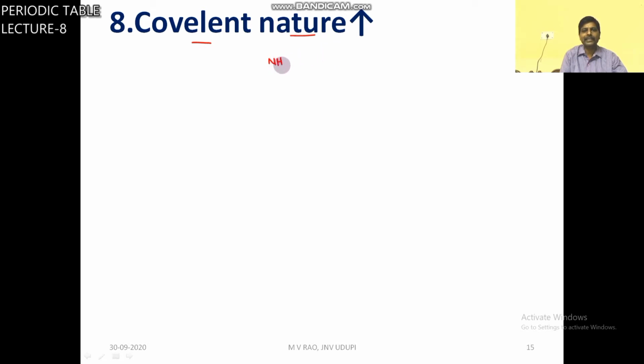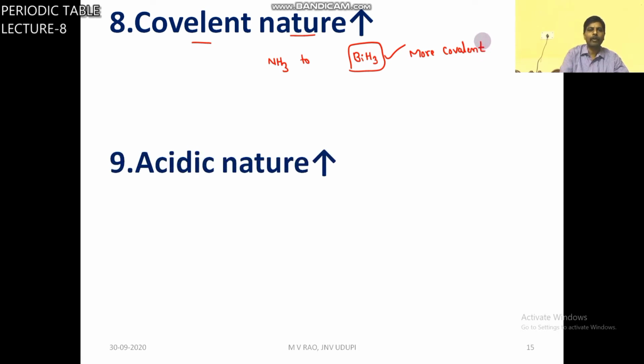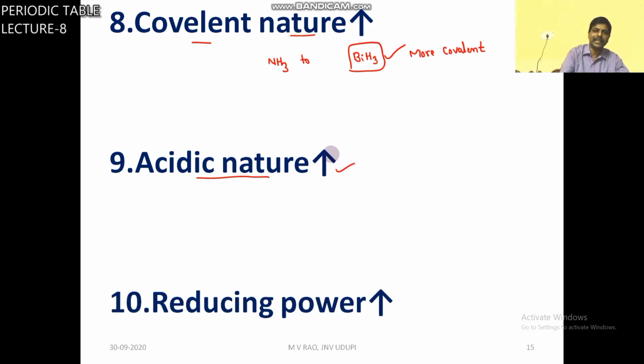From NH3 to BiH3, covalent nature increases. That means BiH3 is more covalent. Acidic nature also increases. You see, basic nature decreases, that means acidic nature increases.